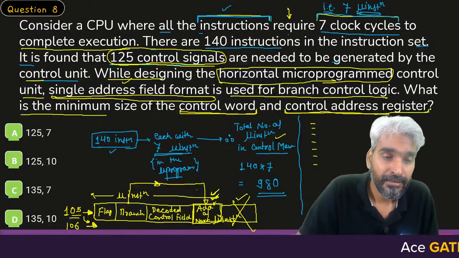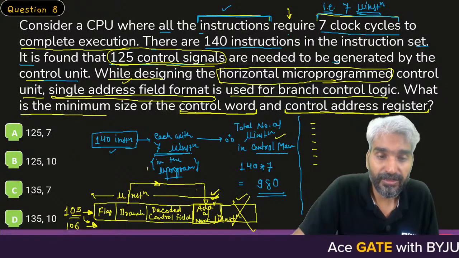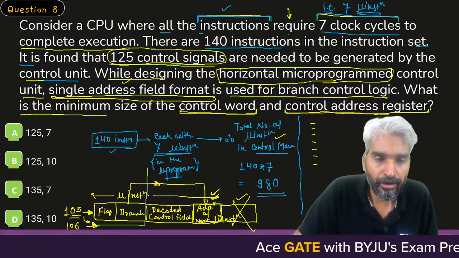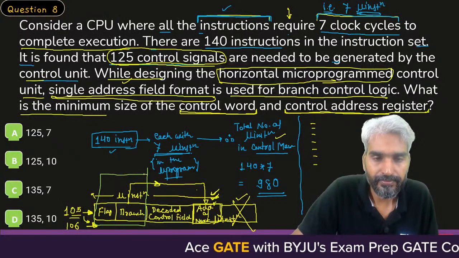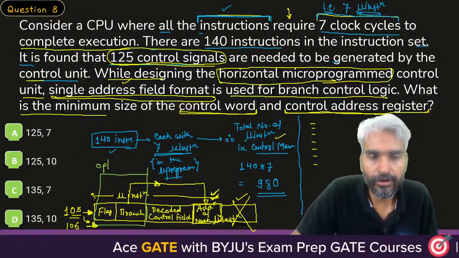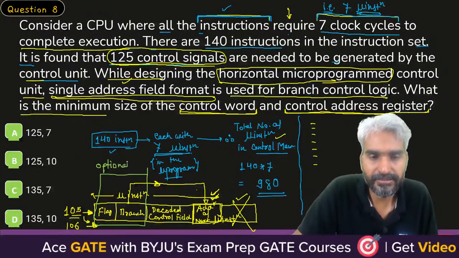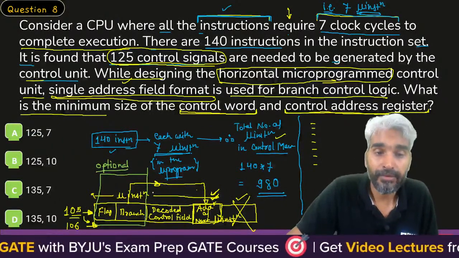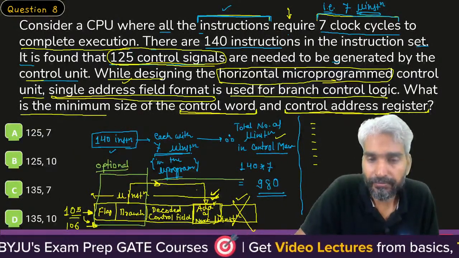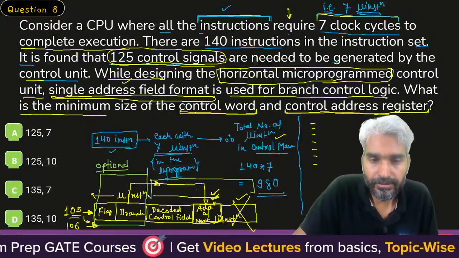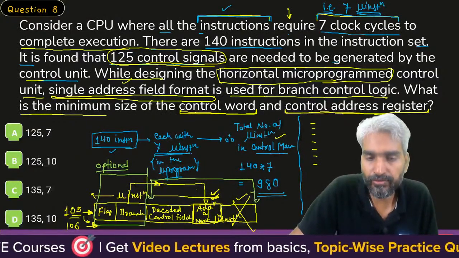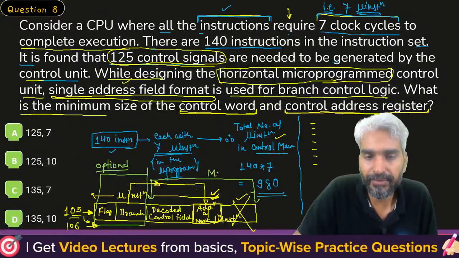Sir, you just told us that these two fields are optional. They may or may not be present in each control word. But these two fields, that is control field and address field, are mandatory.